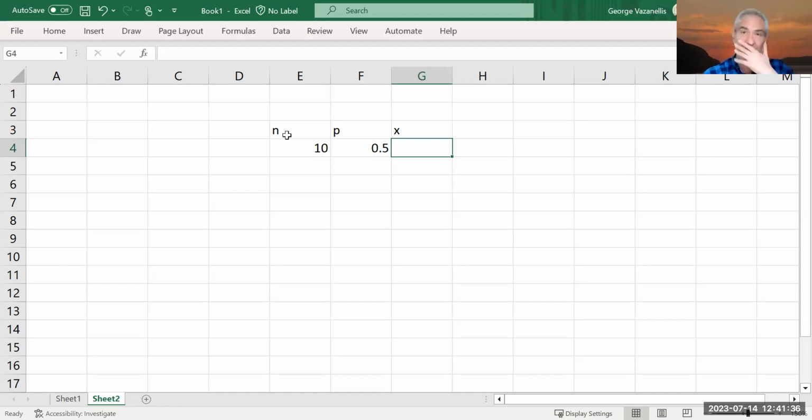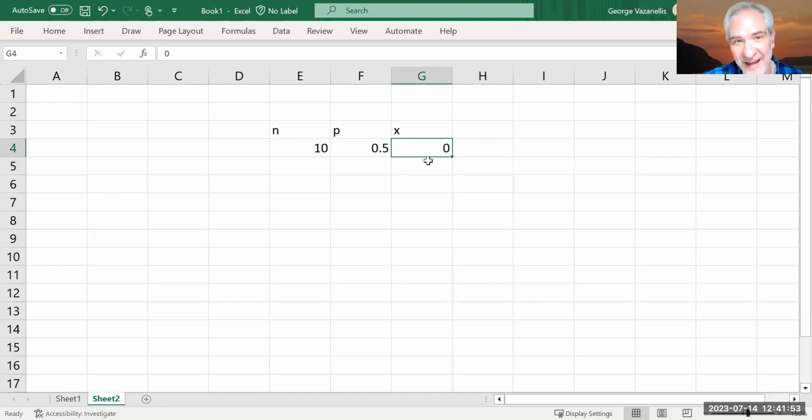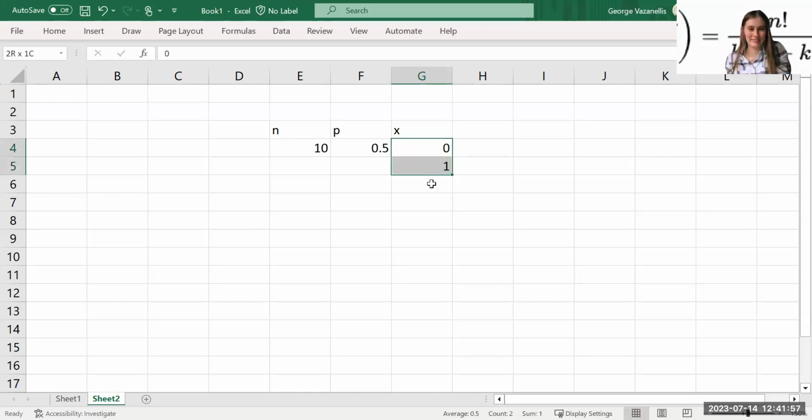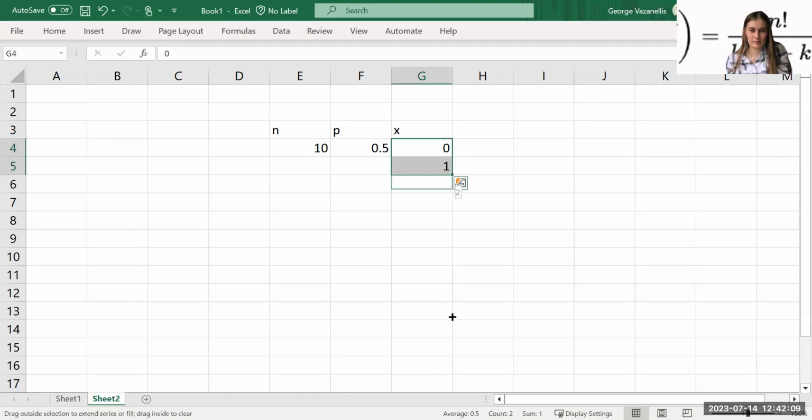Let me rephrase the question. If I'm shooting 10 free throws, what's the smallest amount I can make? 0? Yeah, that's right. It's hard to believe that I'm not going to make any, and probably the probability will show that. But the next amount I can make is 1, right? So for this binomial distribution, the values that we can get are from 0 all the way up to 10, correct? Yes. So our x values are going to go from 0 to 10.